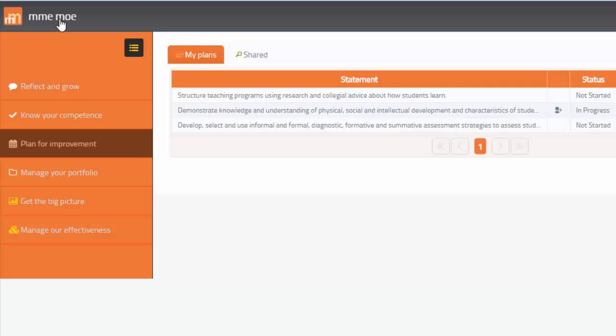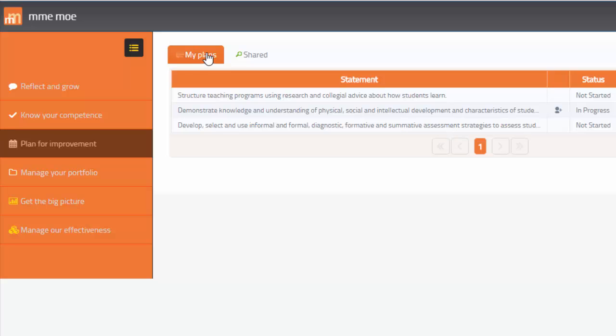mme-moe is an acronym. It stands for Maximizing My Effectiveness, which is about me as the teacher or me as the principal, the practitioner. And moe stands for Managing Our Effectiveness, us as a school community, a district, campus, a regional group of schools, and so on.